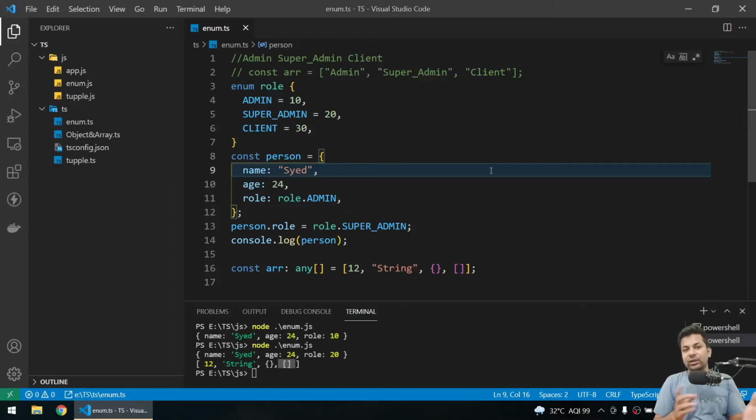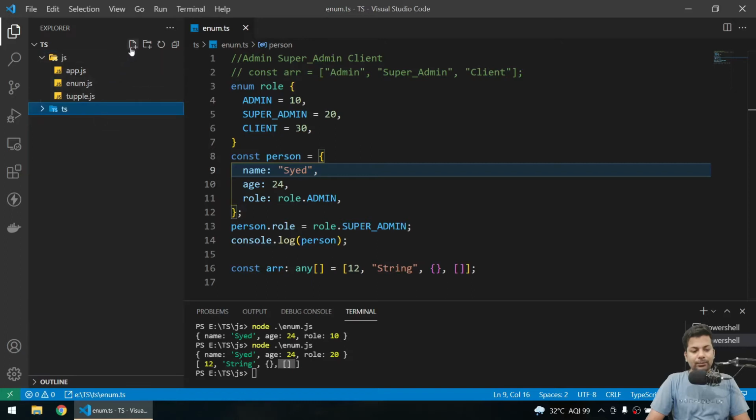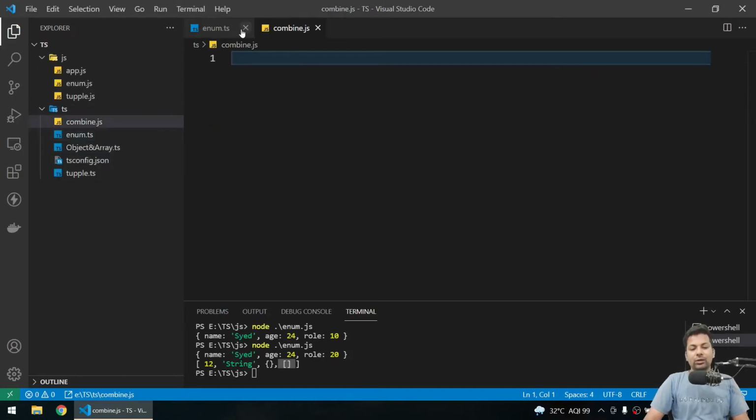Okay guys, now we'll see union types. So I'll make a new file for that in TS, and I'll call it combine, because I want to make a function which does an addition.